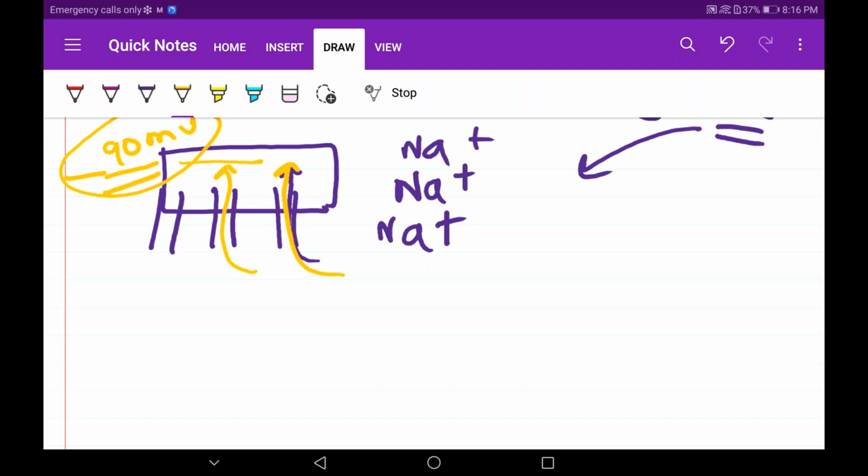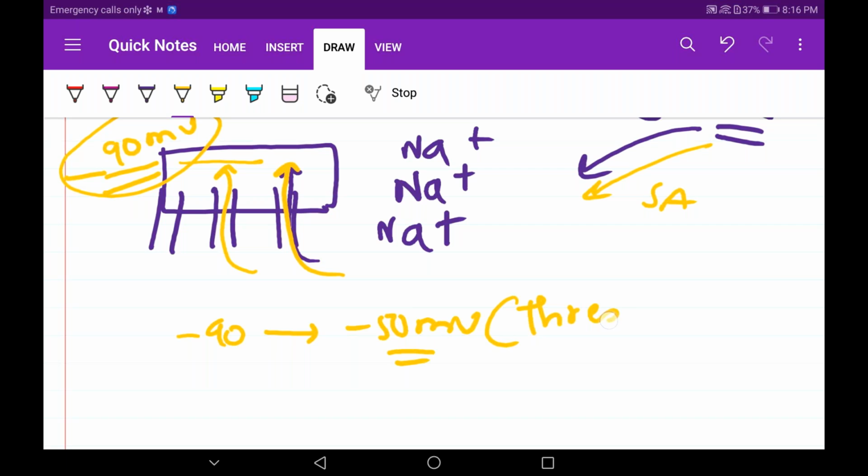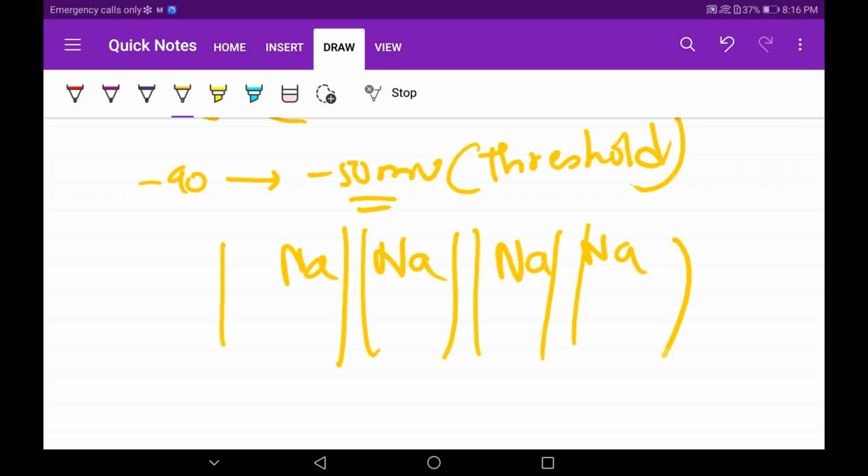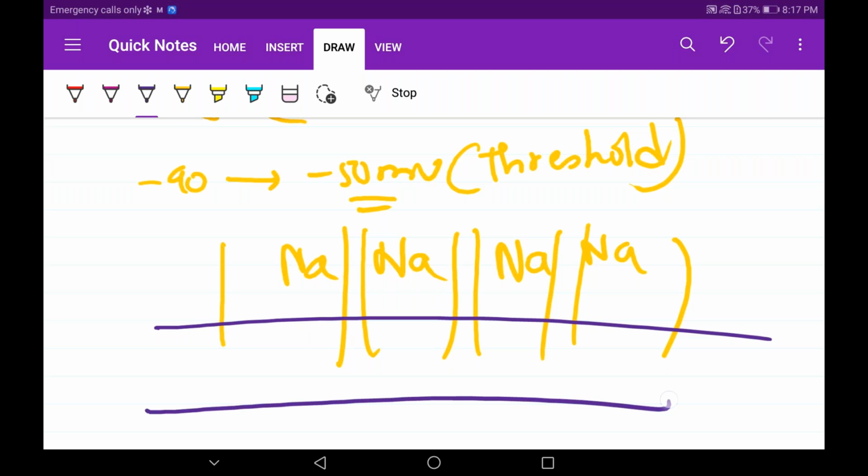Now few sodium channels are opening in the depolarization because of the stimulus from the SA node. What is happening now? Slightly, from minus 90 it will go to minus 50. Again, you know this concept. Now I will tell you that this is the threshold. Since it is a threshold, what will happen? All the sodium channels will activate together. Once they get activated together, what will happen?